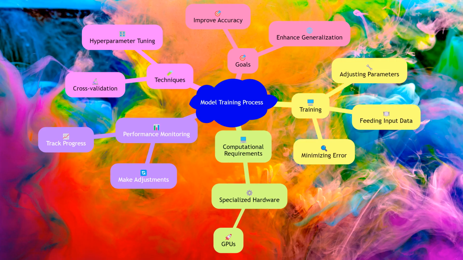Once the model is selected, the next step is to train it using the preprocessed dataset. Training involves feeding the model with input data and adjusting its parameters to minimize the error in its predictions. This process can be computationally intensive and may require specialized hardware such as GPUs. During training, it is important to monitor the model's performance and make adjustments as needed. Techniques such as cross-validation and hyperparameter tuning can help improve the model's accuracy and generalization capabilities.